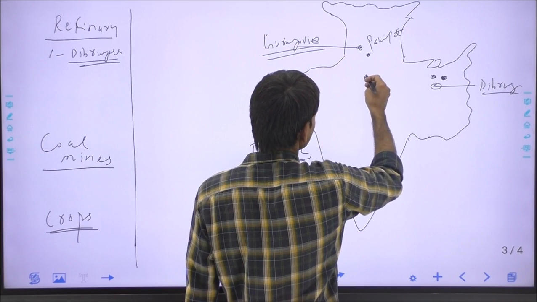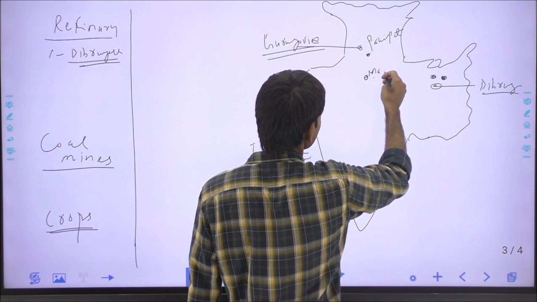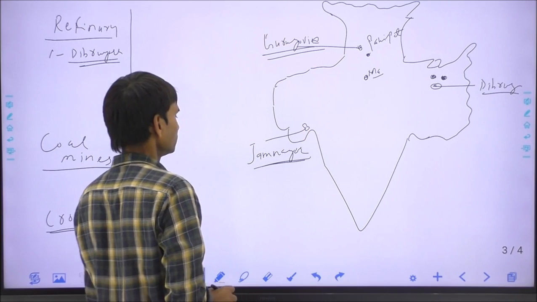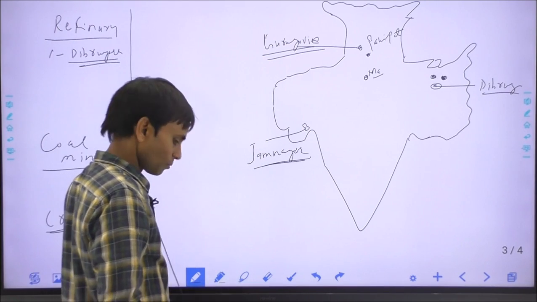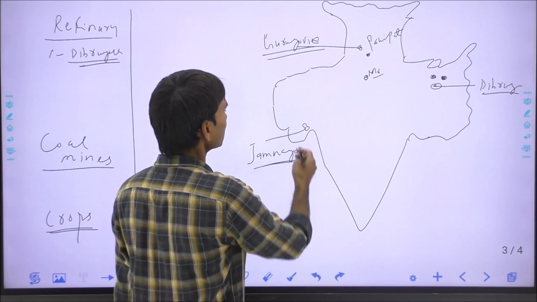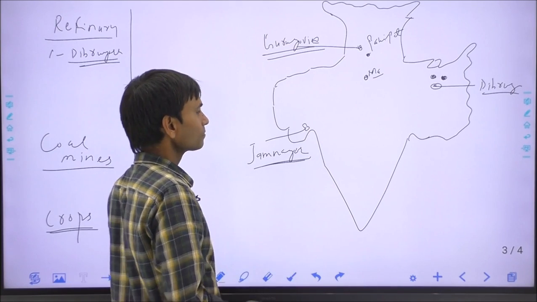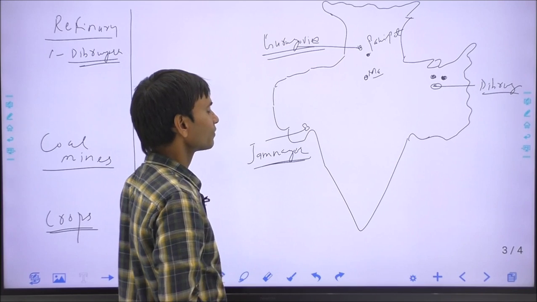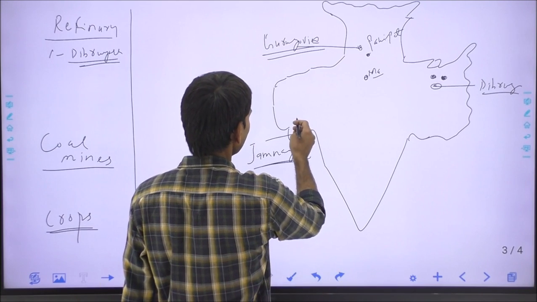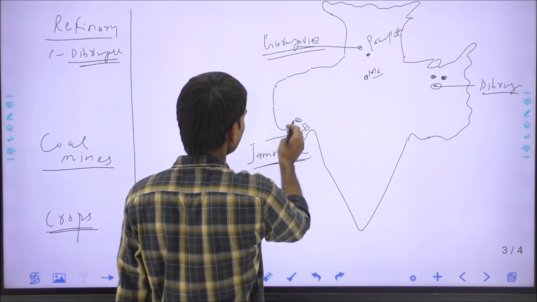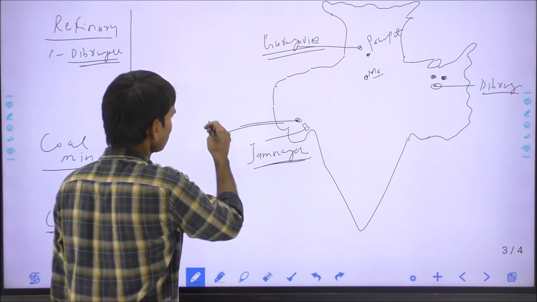In Uttar Pradesh, this is the Mathura refinery. And in Gujarat, there are so many other refineries like the Vadinar refinery and Gautam Adani's refineries. Koyali refinery in Gujarat, now called the Gujarat refinery.